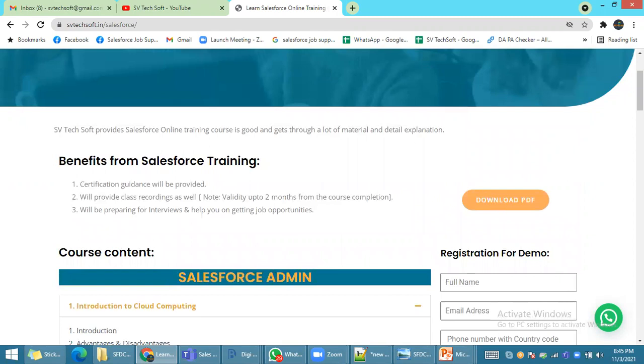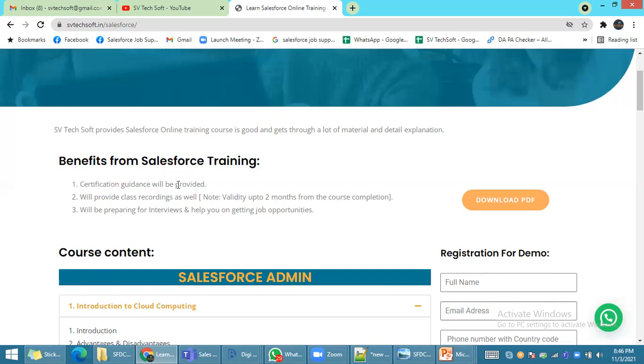The complete course duration will take 70 to 80 hours. This training will happen daily, a 1.5 hour session. What are the benefits you will get within this training? We will give complete training on a real-time basis only. We will teach each and every concept. Under each concept, we will cover what interview questions can come up. After that, we will give 2 to 3 real-time scenarios. These will be very, very helpful.